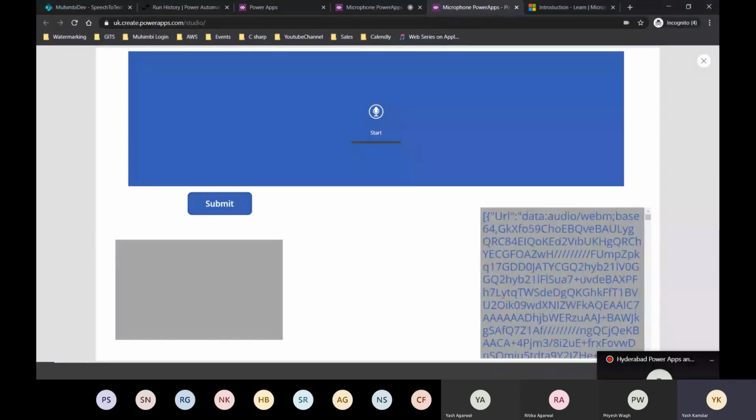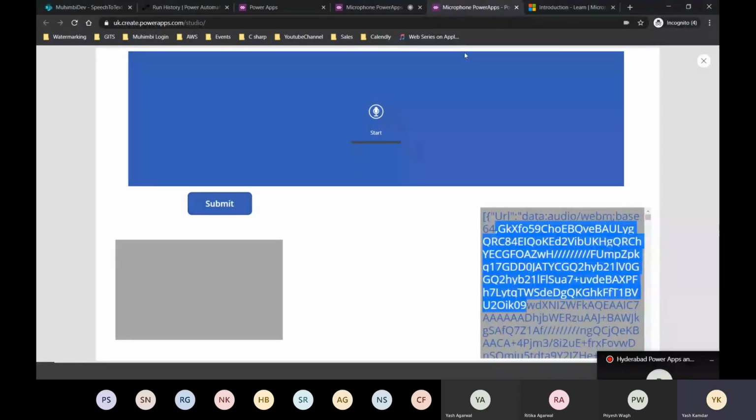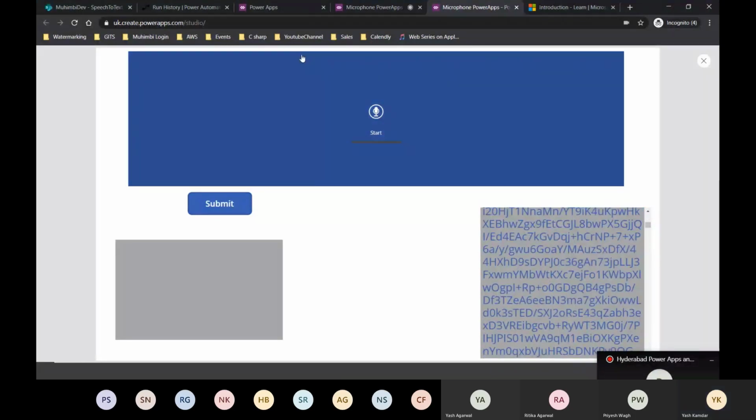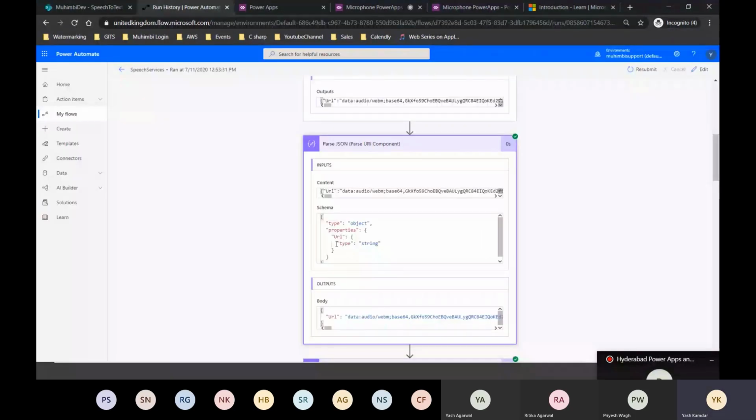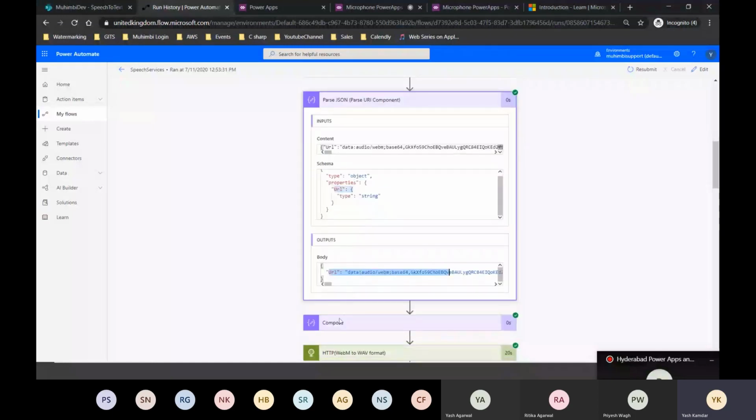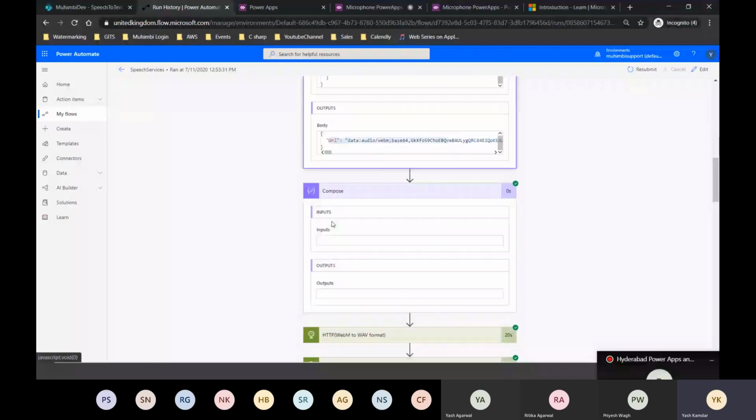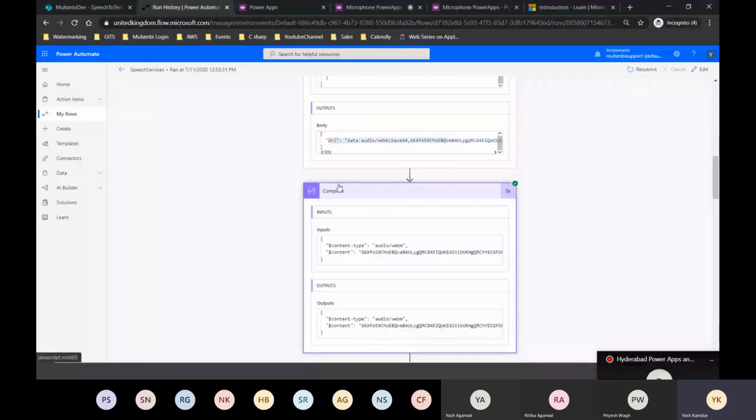So I've done that. Okay, and then I have this. In the compose action, I'm going to input. See, I have got two things: the content type, that is audio/webm, and then the dollar content, that is the meaningful audio. So I'm just grabbing that. Okay, I'm just grabbing the dollar content.